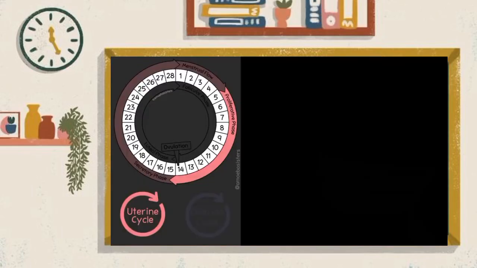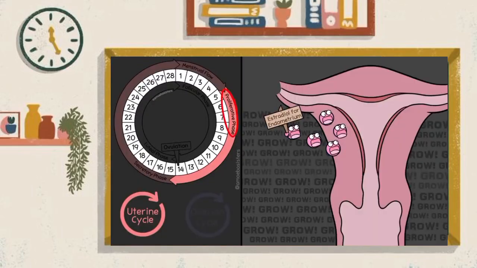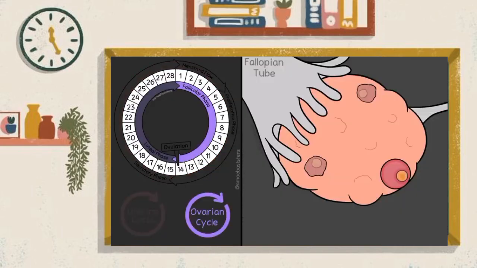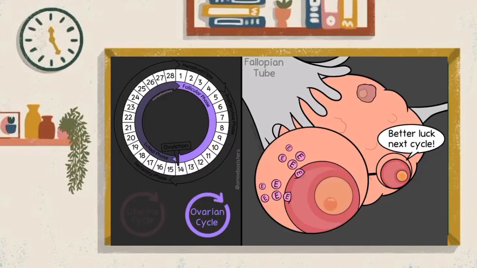Let's move to the next uterine cycle phase, the proliferative phase. Remember, in this phase, the lining, the endometrium, is stimulated to regrow, thanks largely to that increasing estradiol. Back to the ovarian cycle, still in the follicular phase, though later in the follicular phase, the low FSH levels prevented most follicles from reaching this point. But there will be a mature follicle that is dominant in making more and more estradiol.